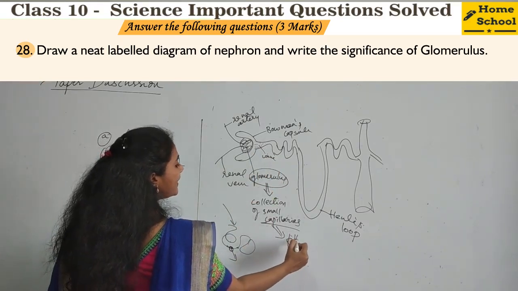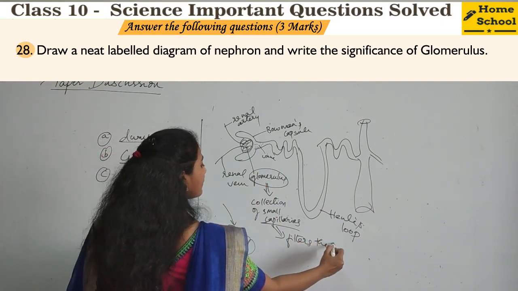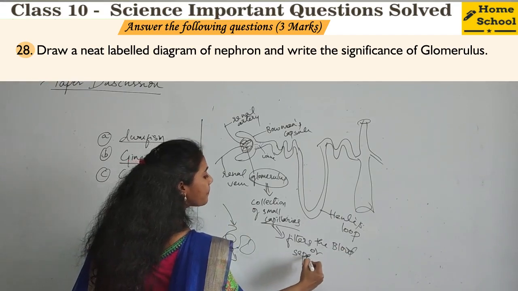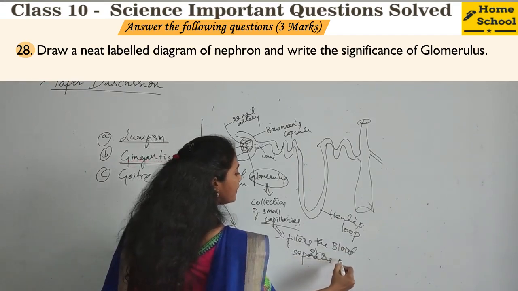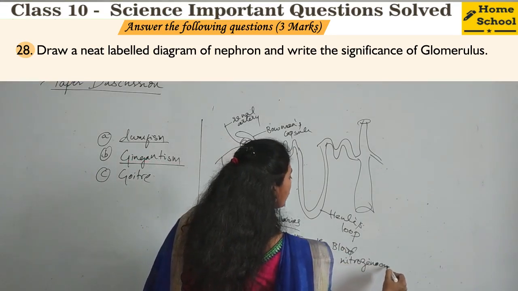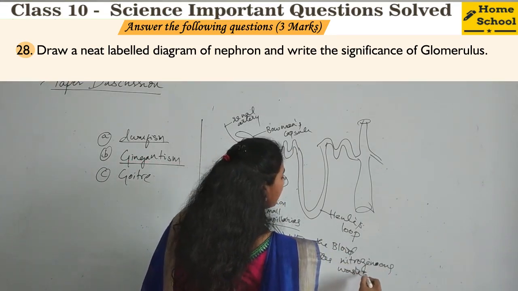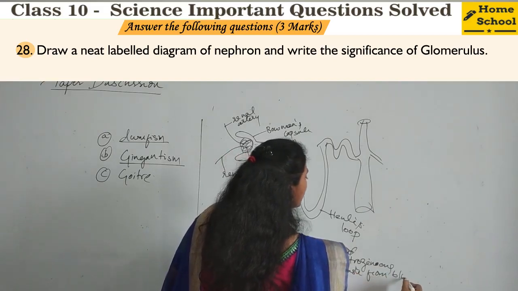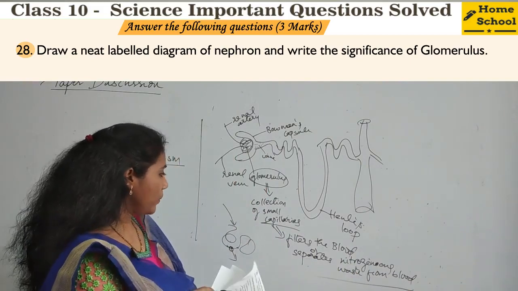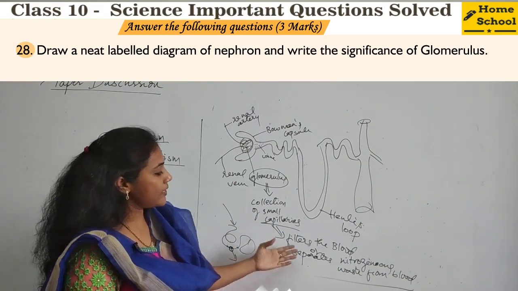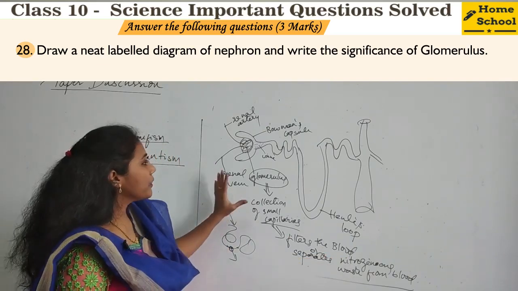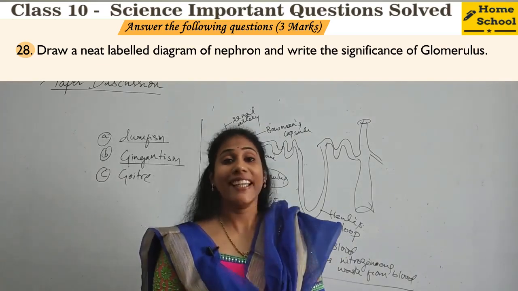It filters the blood, or I can say, separates nitrogenous waste from blood. Okay, so this much you can mention. So this is the work of glomerulus, right? It filters the blood or separates nitrogenous waste. Clear? So this is all about the 28th question.